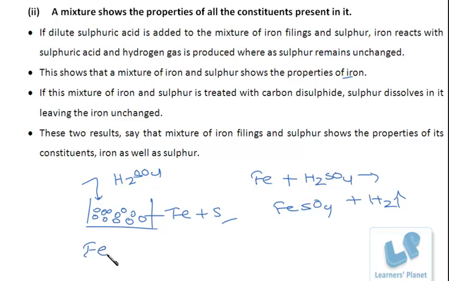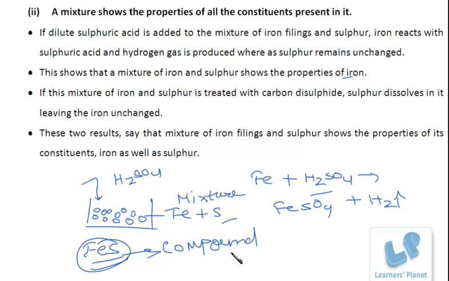Had it been iron sulfide, not the mixture of iron and sulfur, it would not have reacted. It would have given some different product, or it would not have reacted with H2SO4 or carbon disulphide, because it is a compound. And it will show different properties from iron and sulfur, different properties from its constituents.